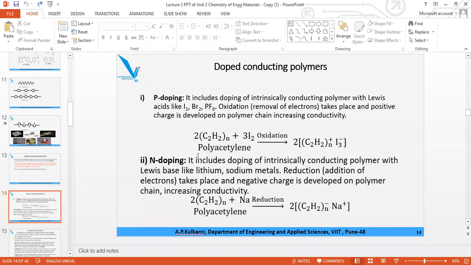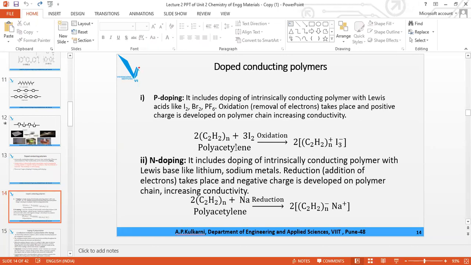So here two molecules are there, C2H2 n times are there. Then here Na is there for reduction. 2 times here there, C2H2 n times. This negative charge comes here and it becomes positive because it has lost the electron to this group. It has lost the electron, so it becomes positive. It has gained the electron, so it has become negative. C2H2 n times plus is same. Here plus, here it is negative. Here I3 minus, here Na plus, and outside the 2 is same.